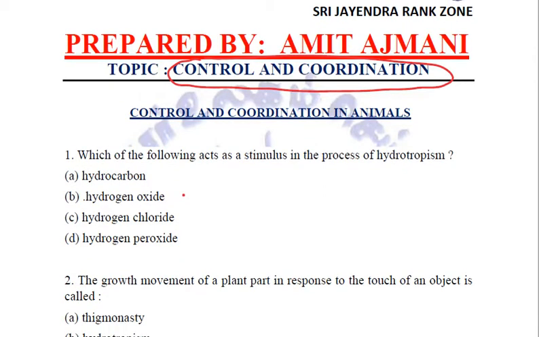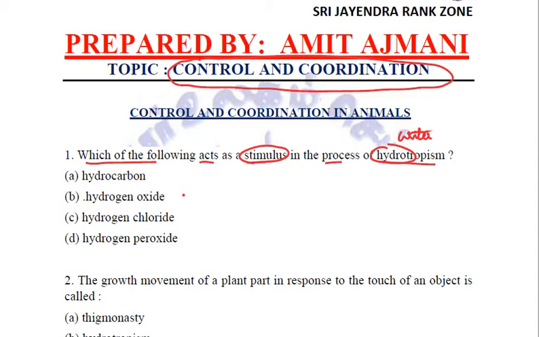The first question is, which of the following acts as a stimulus in the process of hydrotropism? Now, we know that hydrotropism is basically a kind of tropic movement in response to water. The best thing is to try to relate. The stimulus is hydro, that is water, and just see what the examiner is asking.